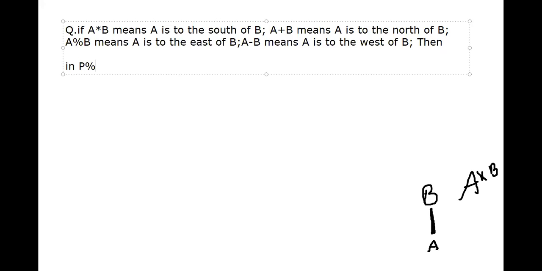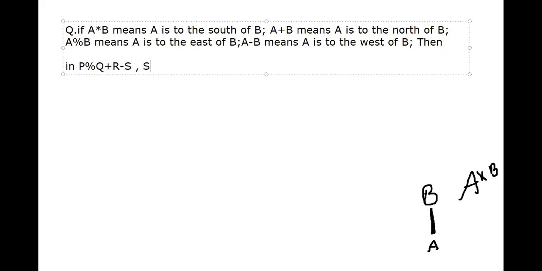Then P percentile Q plus R minus S. So this is the given statement. So with respect to the information given above, we have to compare that with P, Q or S. We have to imagine the direction diagram, otherwise we have to write it up.